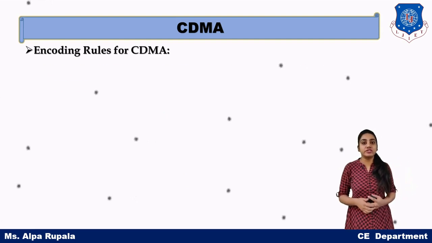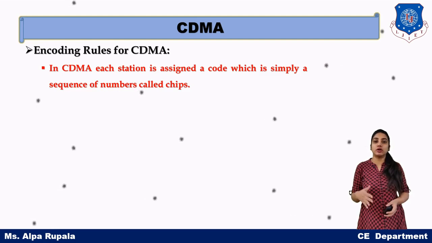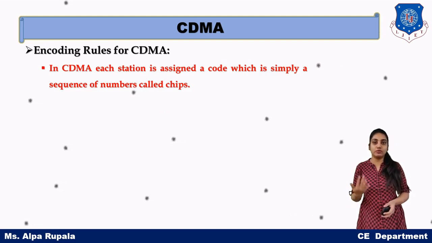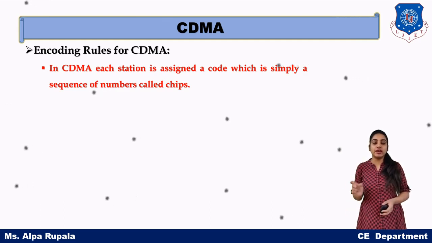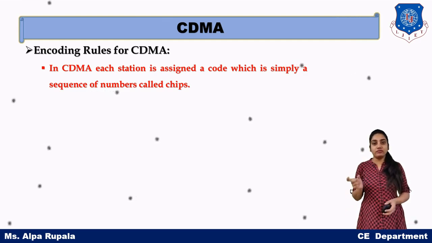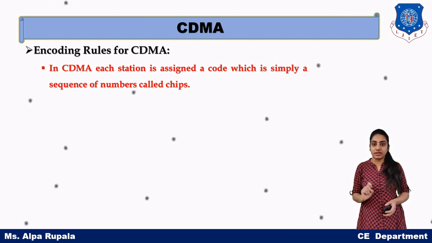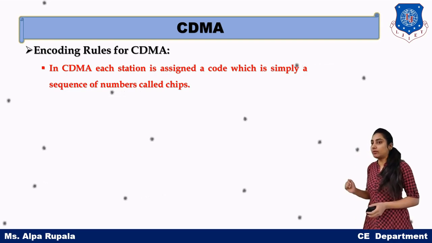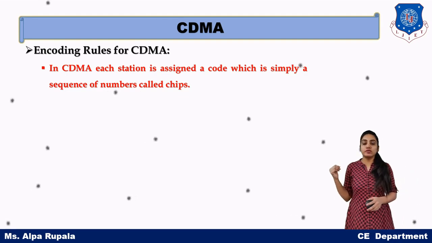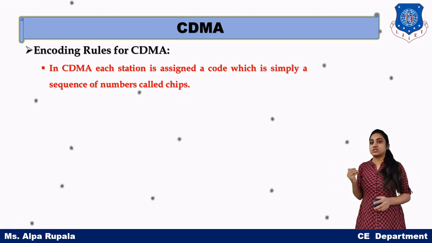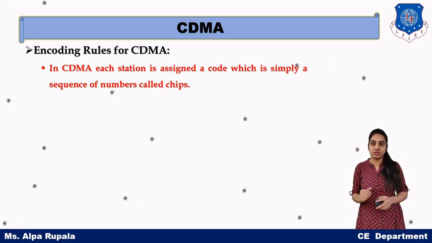Now, the encoding rule of CDMA. Basically, we have already seen this kind of concept in our topic of DSSS, the example in which we created a CDMA network and encoded our data with the chipping sequence by use of the DSSS technique. So this is the same fundamental; we are now creating the network of CDMA. The encoding rule of CDMA is that each station is assigned a code, which is simply a sequence of numbers called chips. That is our chipping sequence.